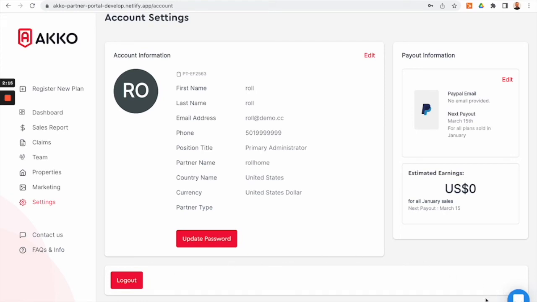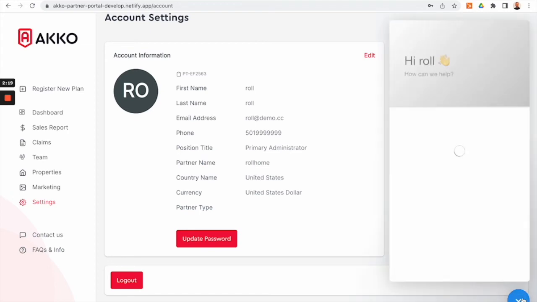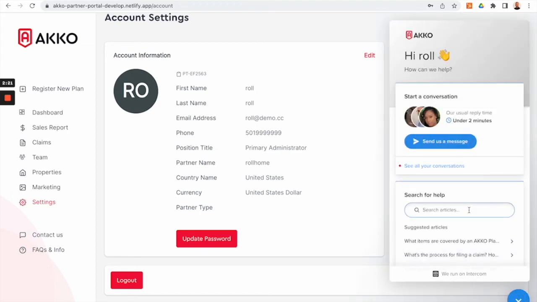If at any time during any of this process that you need help, you can find the blue icon at the bottom right and start chatting with a live team member from Partner Support, and we will get anything handled for you that you need help with.